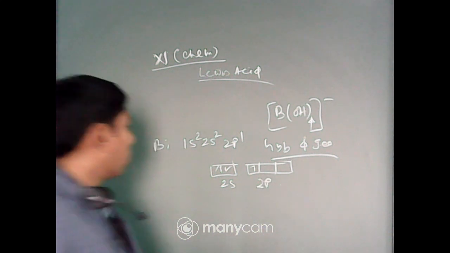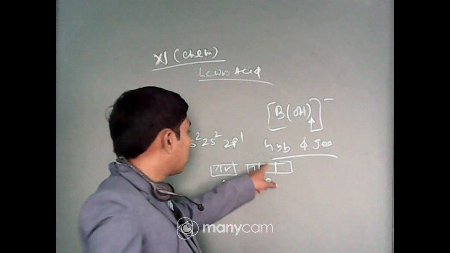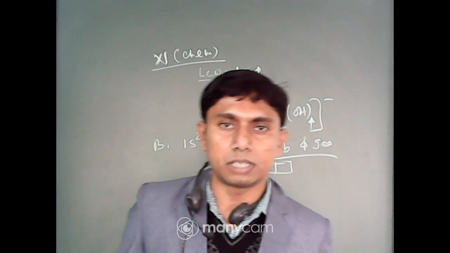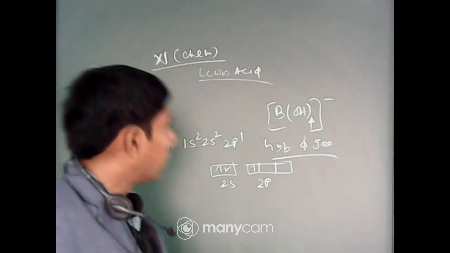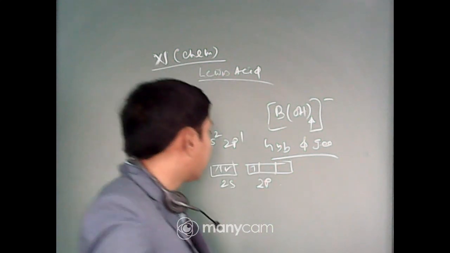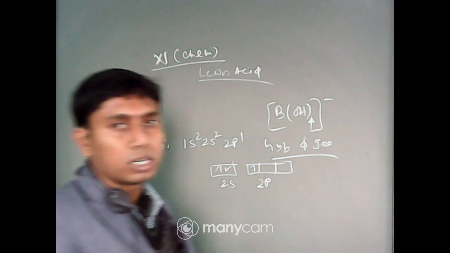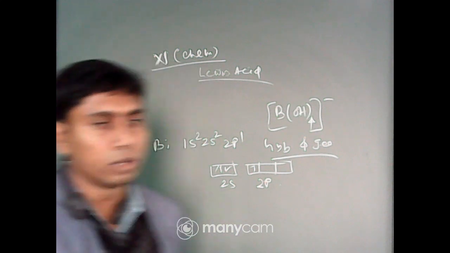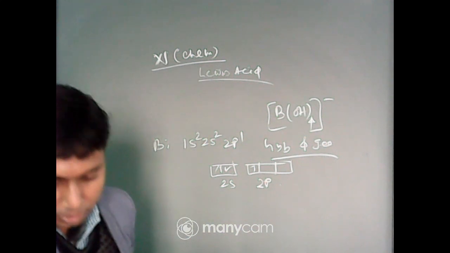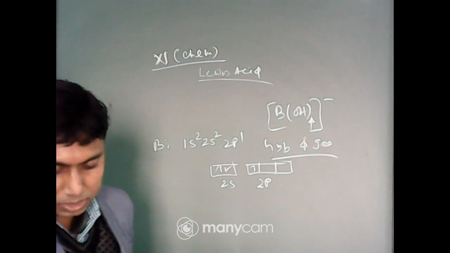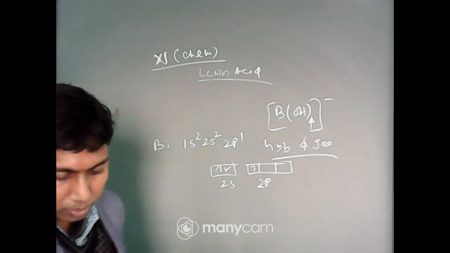Now, if one electron migrates from 2s to 2p state, then the hybridization becomes sp2. But here there are 4 ligands, that is 4 OH. So one coordinate covalent bond must be formed by the electron pair from the hydroxyl ion, and the hybridization here will be sp3.